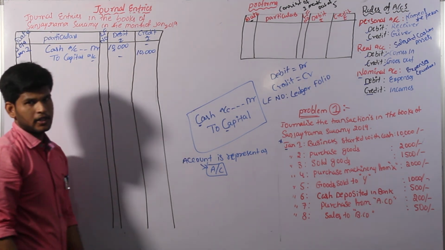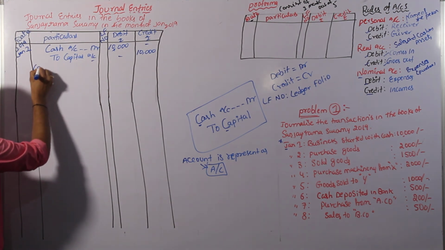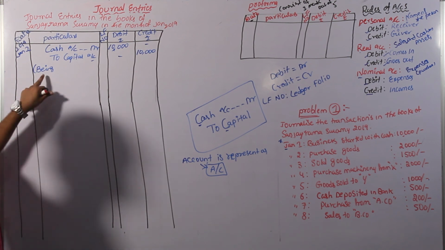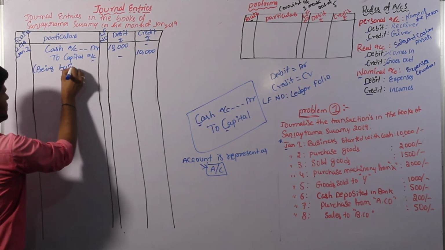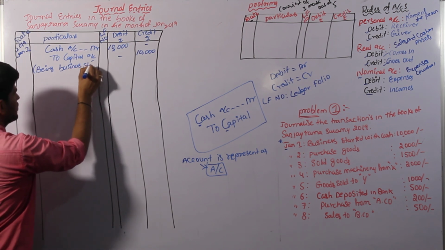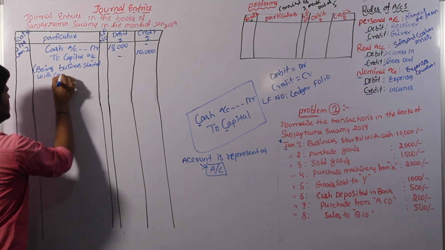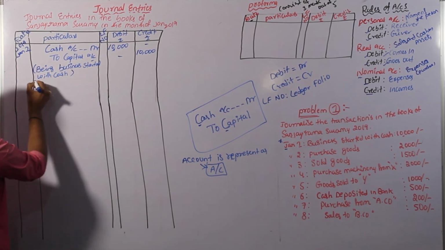The next important concept in our journal entry is writing the narration. Definitely we have to write the first word, Being, which is a must. Being business started with cash. Once the first day transaction is completed, we have to close the first